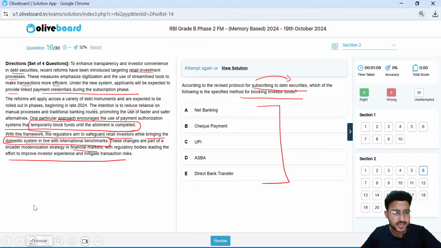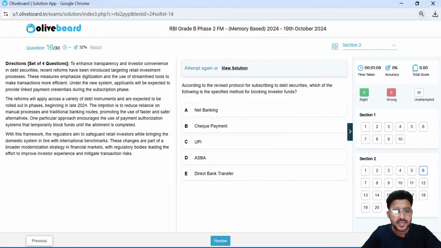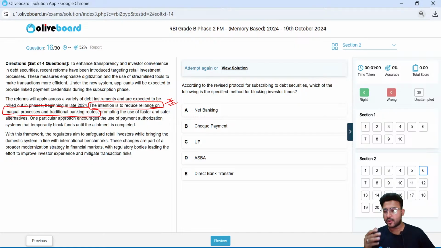Now in the question, a hint is there. The intention is to reduce the reliance on the manual processes and traditional banking routes. This line is very, very important. That means all the traditional banking routes stated in the options won't be the correct choice, right? That's a big hint.